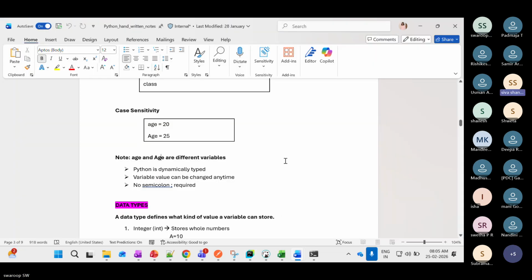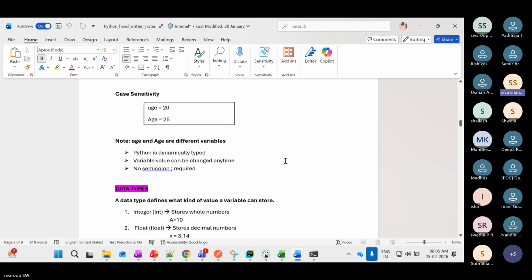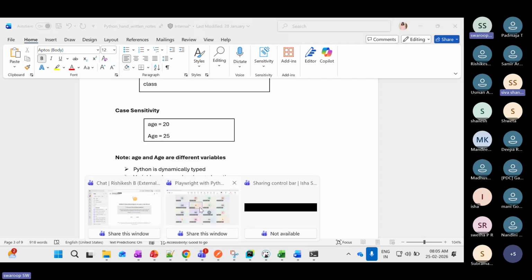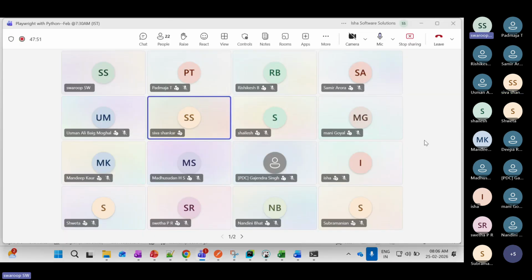Is there any typecasting? Because if you get any element, we'll get it in string format. Yes, typecasting in Python is there actually. You can convert the data type as well.